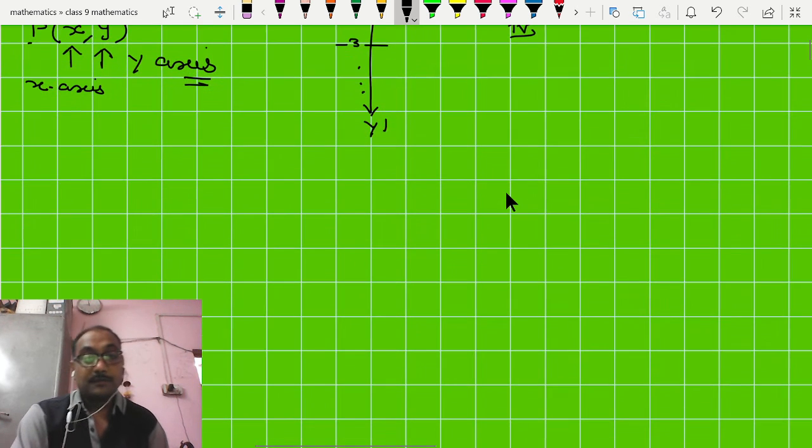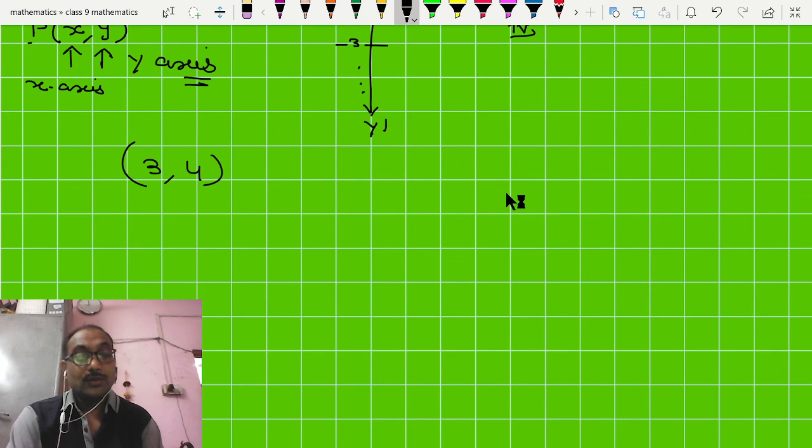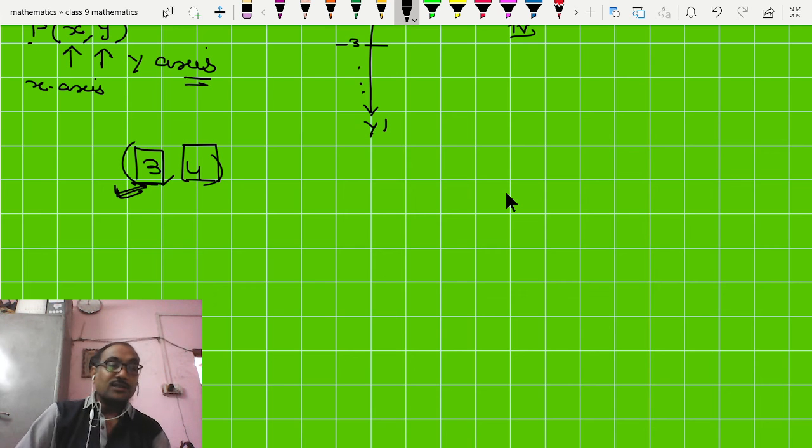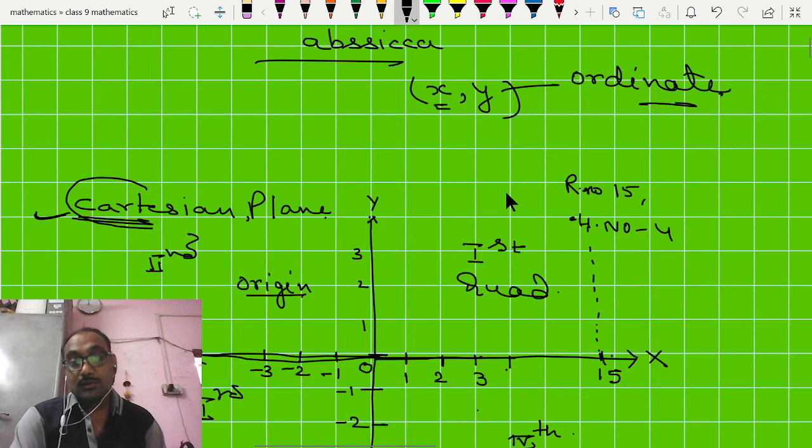Okay, now see. Suppose you have to plot a point that is (3, 4). So it means this 3 is the point on the x-axis and this 4 is the point on the y-axis. So first we take this point on the x-axis, and the line that passes through this 3 will reach to 4.